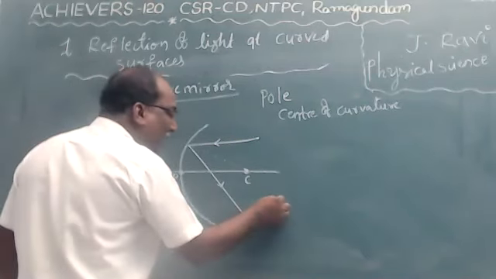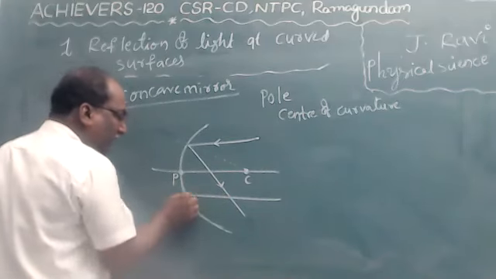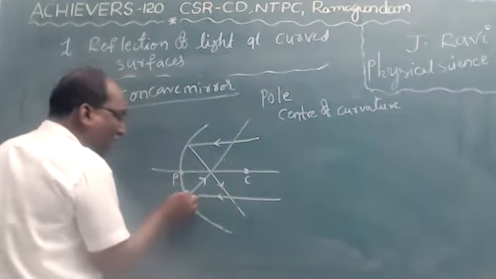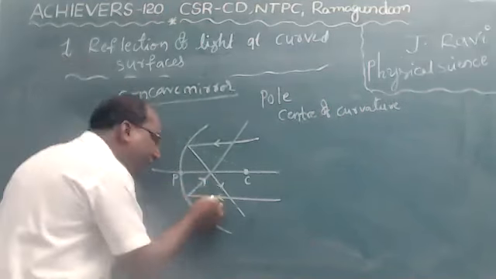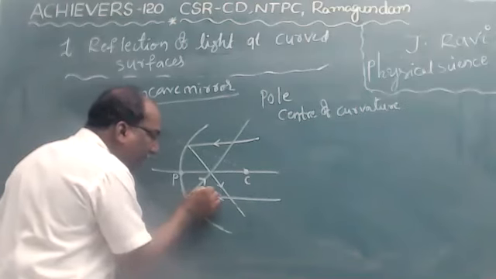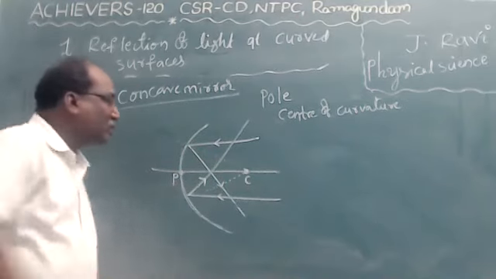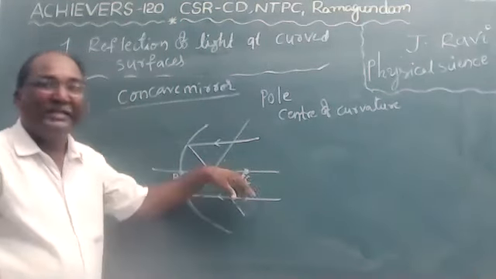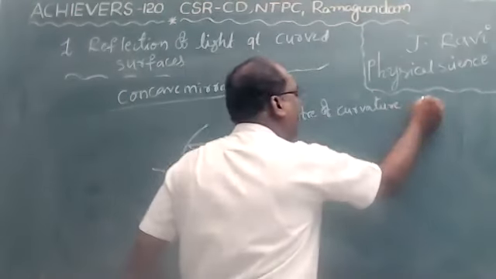Then one more ray we have to draw, for example. One more incident ray and its reflected ray. Normal means it always lies between the incident ray and the reflected ray. See, children, where does it meet? It meets at the point C. It is called the center of curvature, where all the normals lie at a point. It is denoted by C.